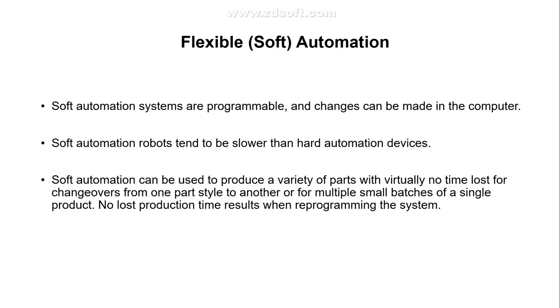You can change your machines and the process, which is much more useful for batch production or single production. We discussed what batch production is all about: products are produced in different batches. Flexible automation helps us have certain interchangeable elements in the production system, so it helps where we have a batch production system.